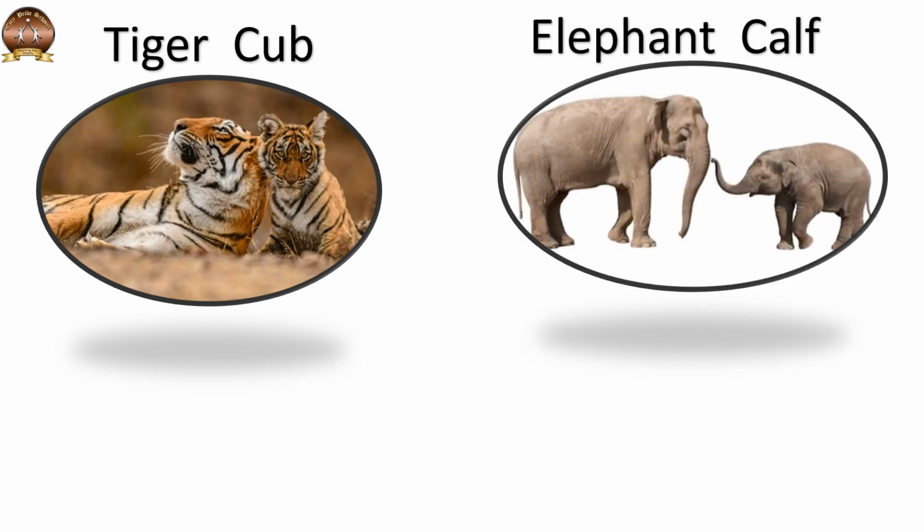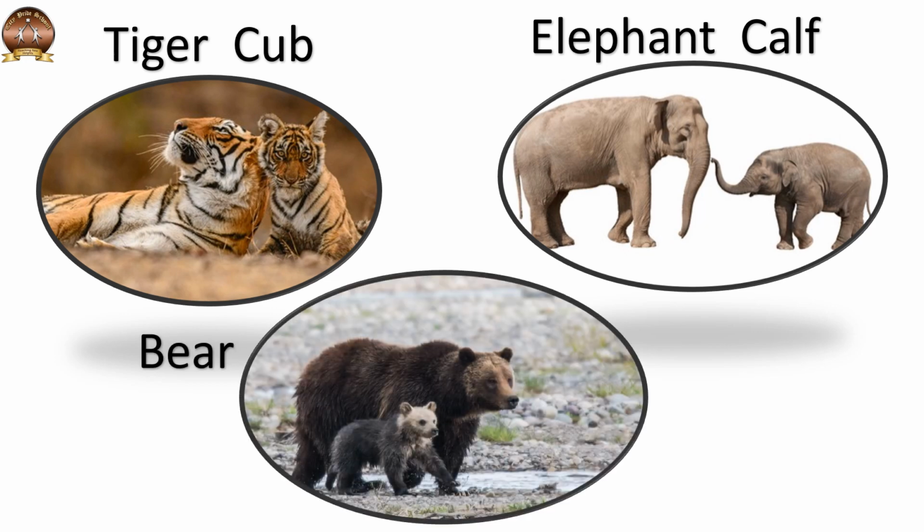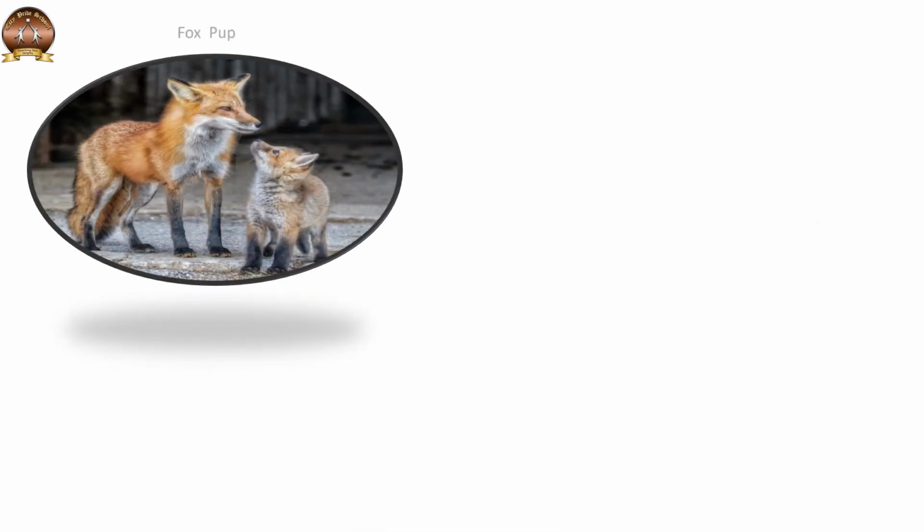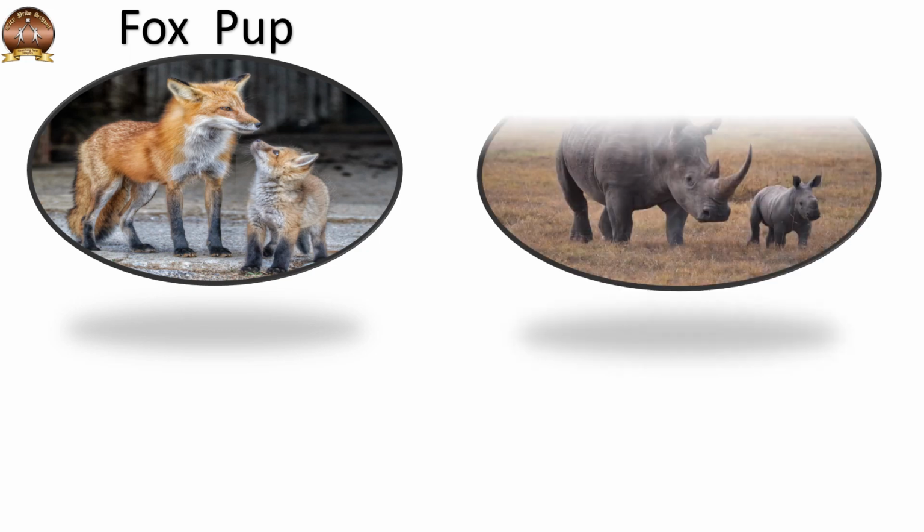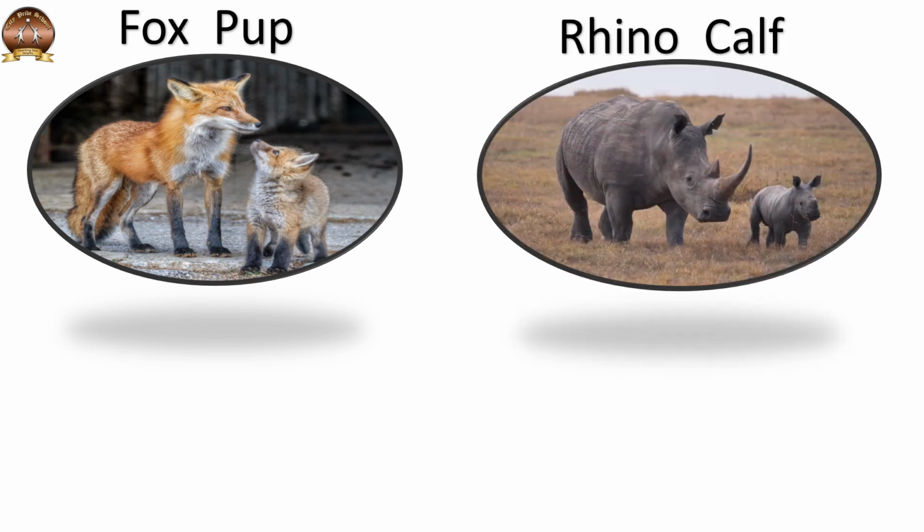Next comes elephant and elephant baby is called calf. Next is bear and bear baby is called cub. Next comes fox and fox baby is called pup. Next is rhino and rhino baby is called calf.